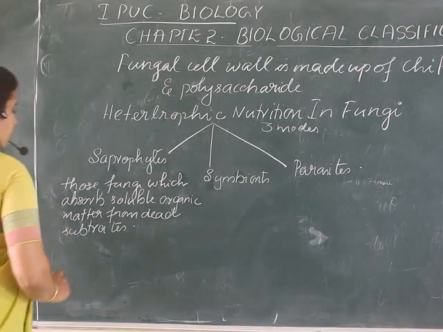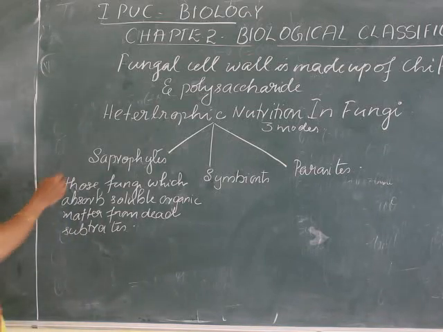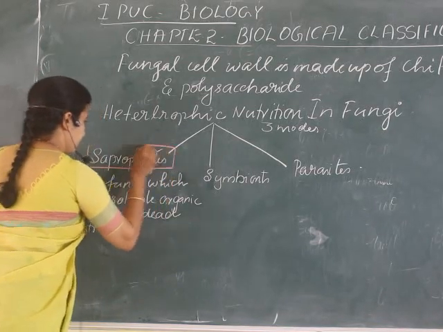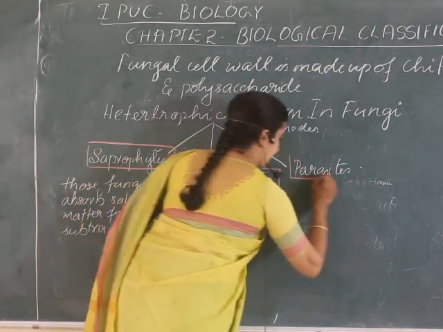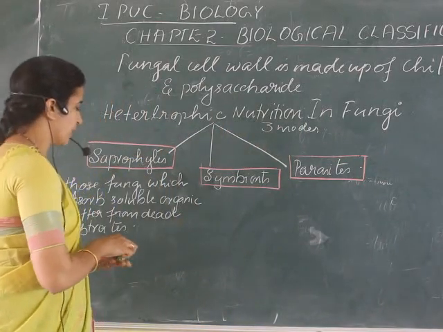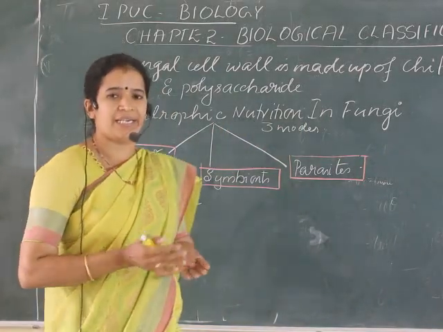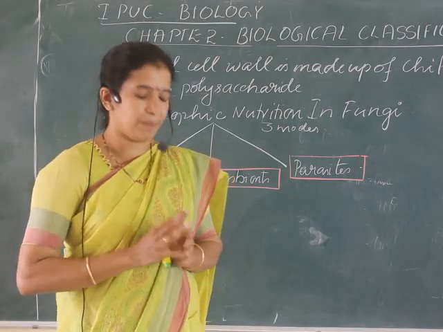What about symbionts? The word itself means that it is a mutual relationship, a give and take relationship. Saprophytes, symbionts, and the third type is the parasites. So symbionts means here both organisms will benefit.